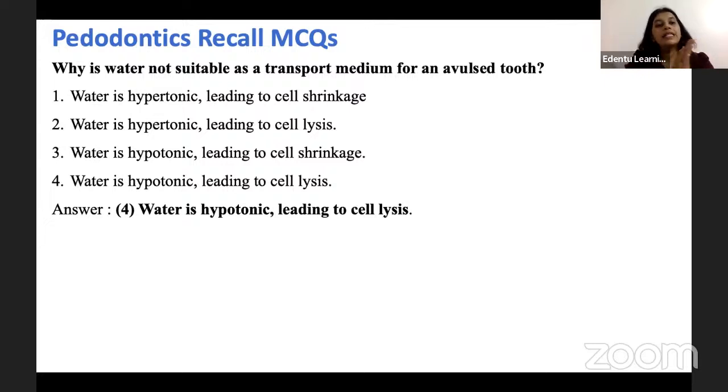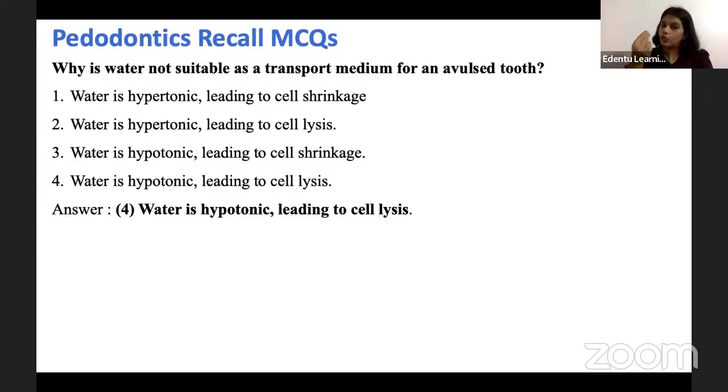Next question. Why is water not suitable as a transport medium for an avulsed tooth? Okay, so we have already studied that avulsion is the complete displacement of the tooth from the socket. So whenever there is avulsion, we have to seek immediate dental treatment. If the person is not able to seek immediate dental care, that is when you store the avulsed tooth in a storage medium in order to maximize the probability of its survival, or improve the prognosis of that replantation of the tooth, right?